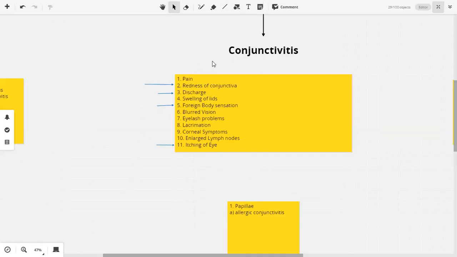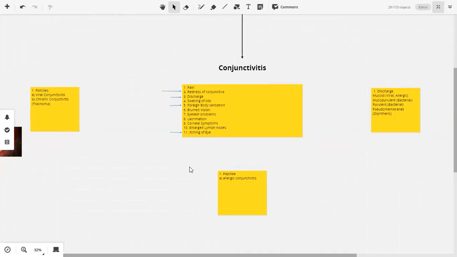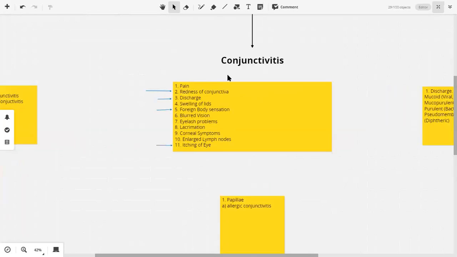Now, coming back to the hard symptoms of conjunctivitis: redness, discharge, foreign body sensation, and itching, and some signs of conjunctivitis. What type of discharge? And redness. We can quantify redness also, but in conjunctivitis we know that the redness is diffuse. Circumciliary है तो उसका मतलब है कि keratitis भी है साथ.